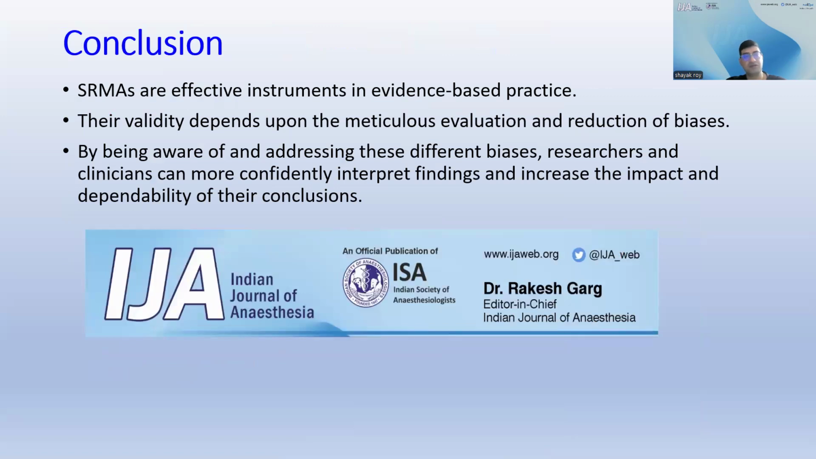So to conclude, systematic review and meta-analysis are effective instruments in evidence-based practice. Their validity depends upon the meticulous evaluation and reduction of biases. By being aware of and addressing these different biases, researchers and clinicians can more confidently interpret findings and increase the impact and dependability of their conclusions.